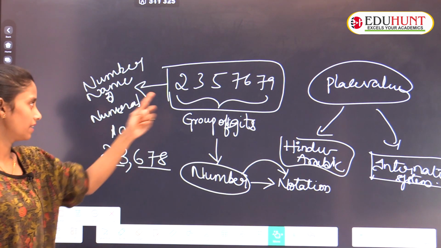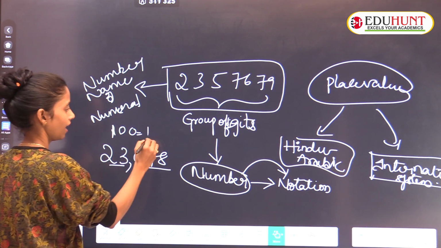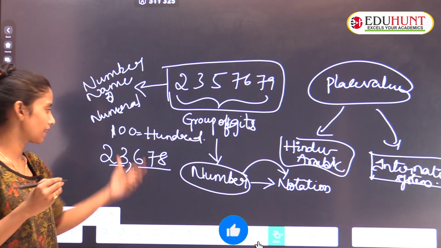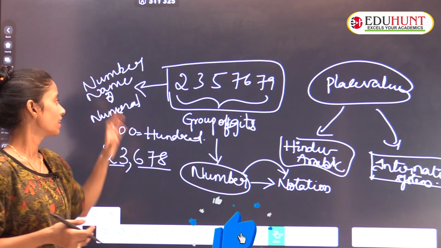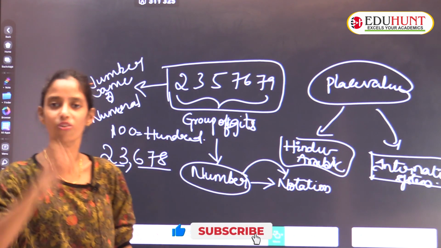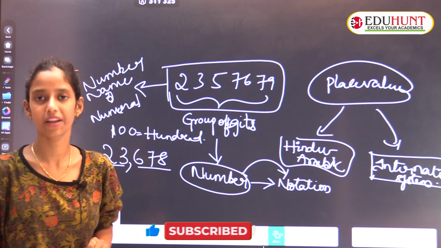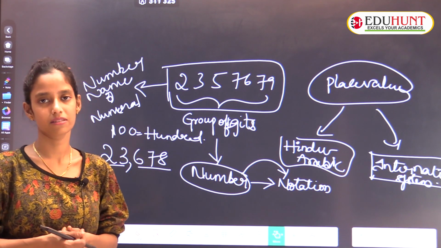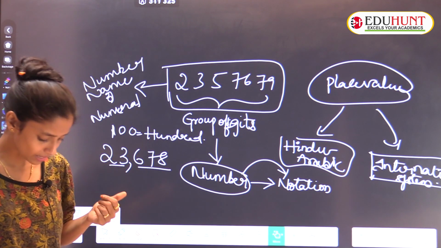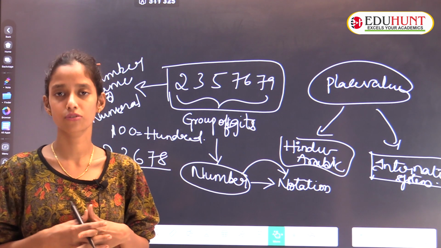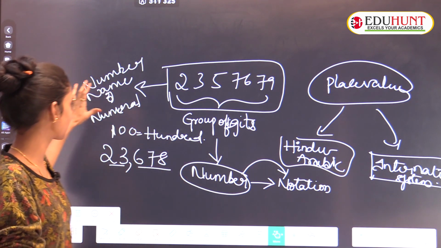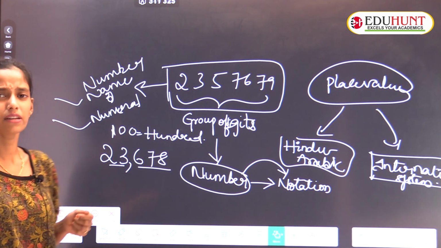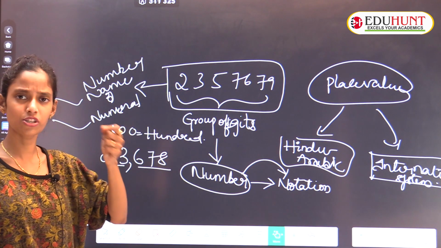For example, 100. When we write the number 100 in words, and we are representing a number in words, we will call it a number name or numeral. By default, that is what we say. So remember, when we are converting a number into words, we'll call it a number name or numeral. I introduced each and every definition to you.